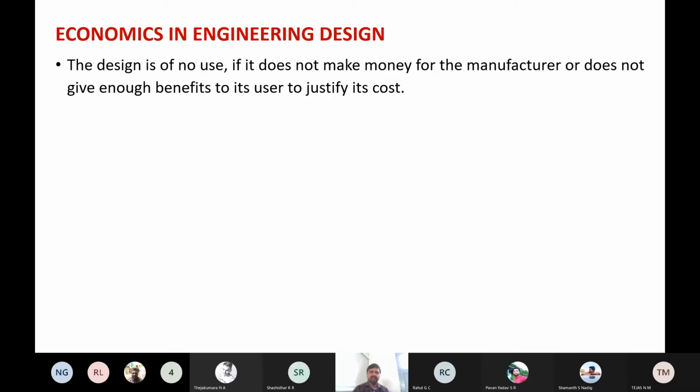Another point of view is the point of view of the user, that is, the consumer of a product. Why will he invest money? If there is no utility or usefulness, why will people buy products? For the investment that they are going to make for a product, they also want some usefulness. You will buy a car to drive it for thousands of kilometers.